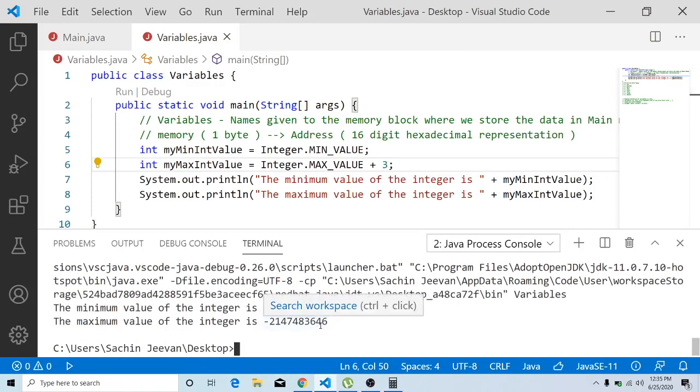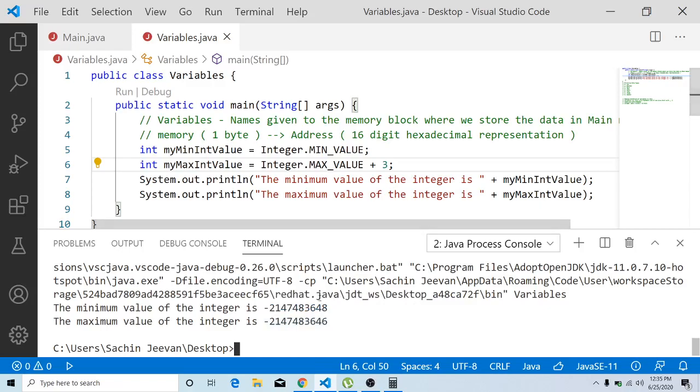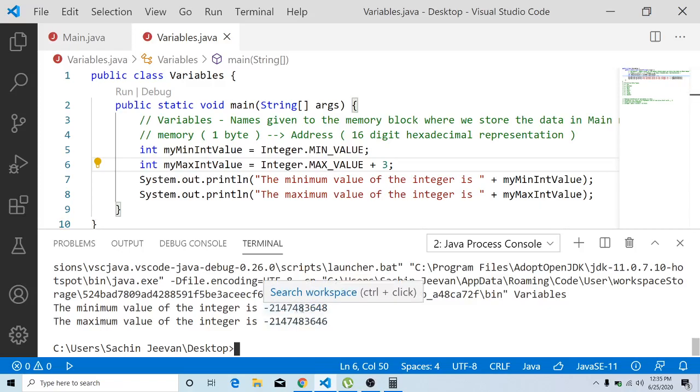It is printing 46. So clearly, are you able to see that whenever you reach the maximum value, your lower limit is minus 2147483648 and your maximum limit is 2147483647. If you try to exceed the upper limit, you fall back to the lower limit.